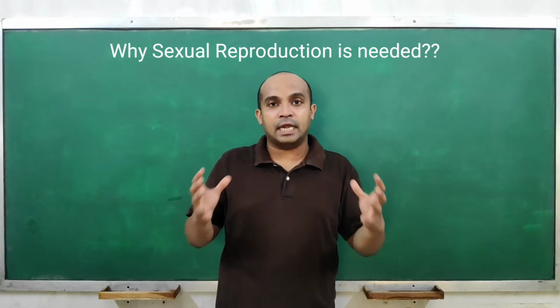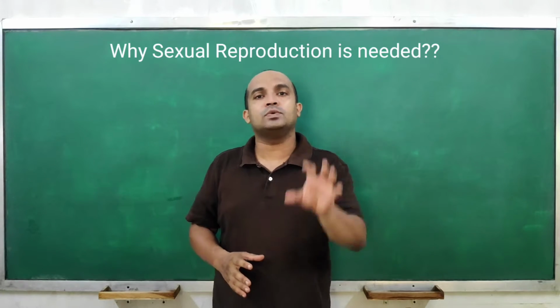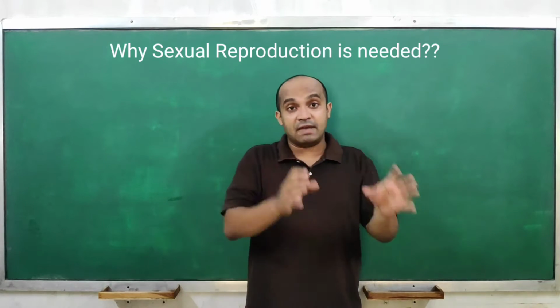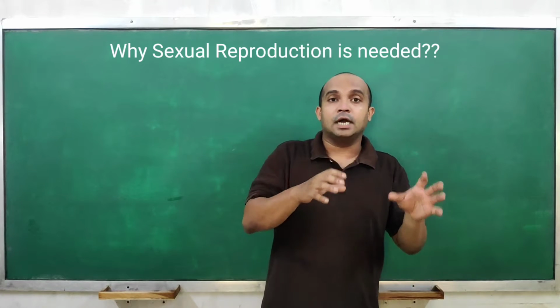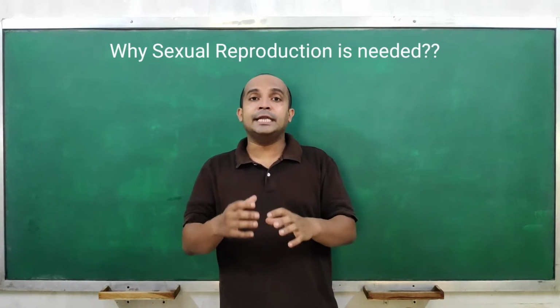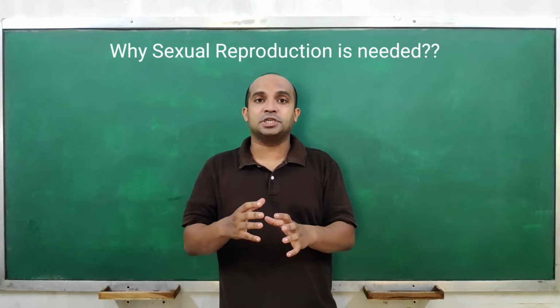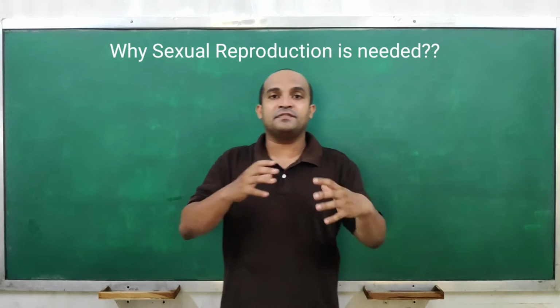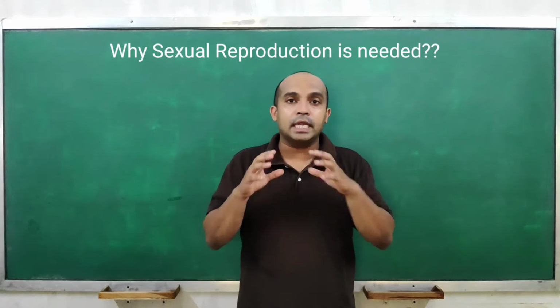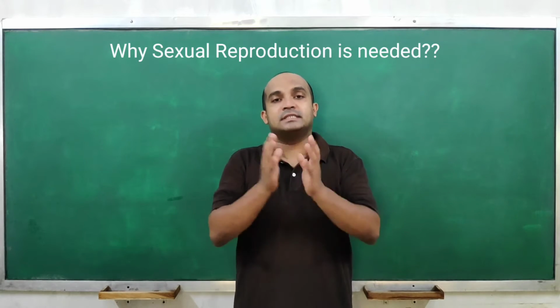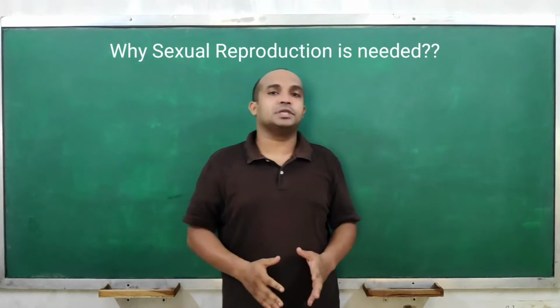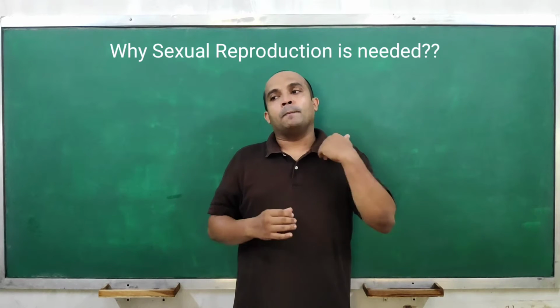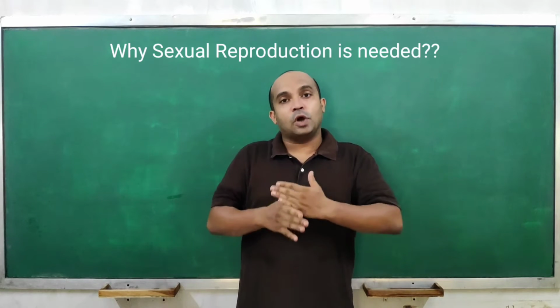Some of them, which have the right adaptation or ability to protect themselves in such conditions, would survive. That's why variants are required in a population for the survivability of a species.